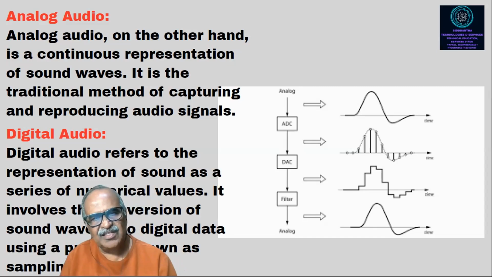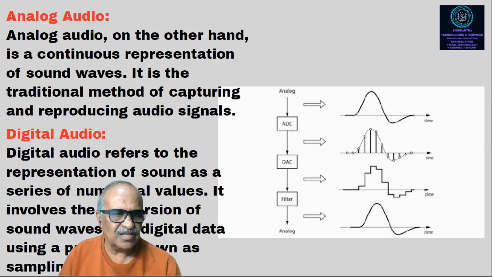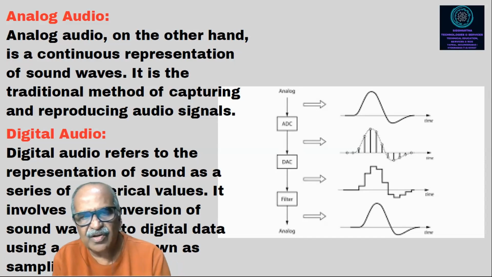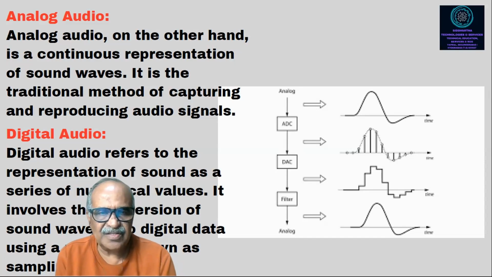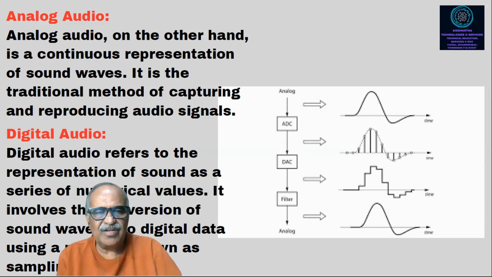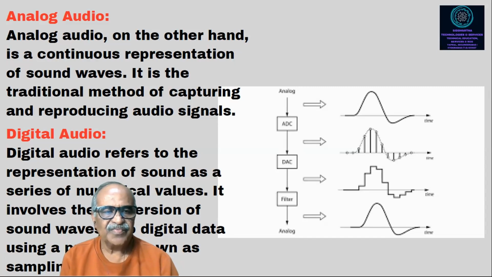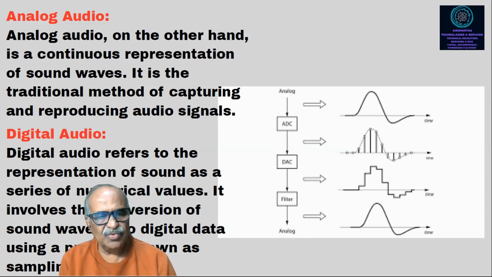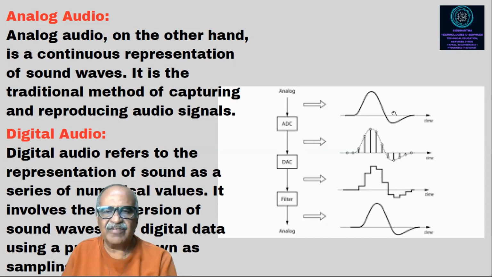Then again, in the final stage, it is made into analog. So digital audio refers to the representation of sound as a series of numerical values. I told you numerical values, zeros and ones. So these are the numerical. It involves the conversion of a sound wave into digital data using a process known as sampling. Right? So you have to remember that sampling is compulsorily done when we are converting to digital signals.